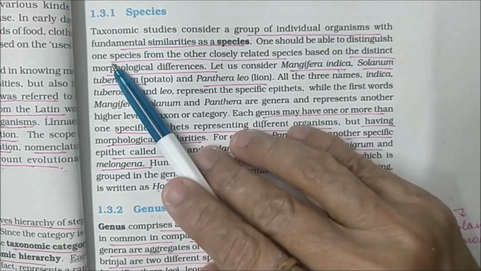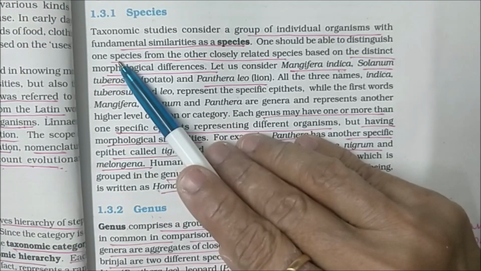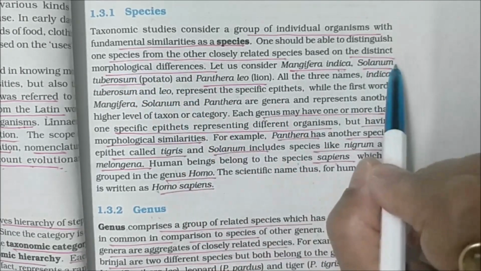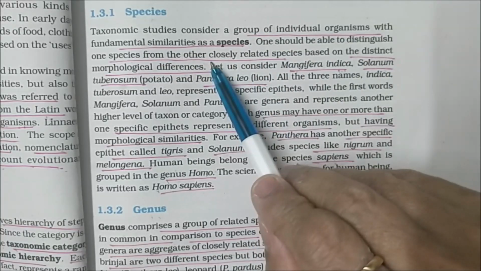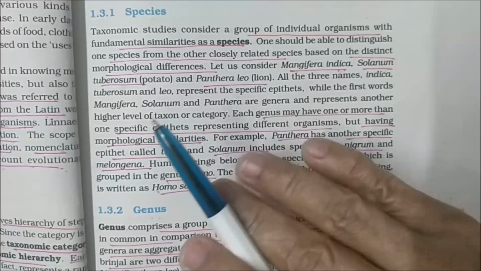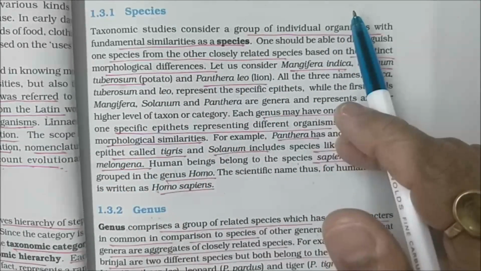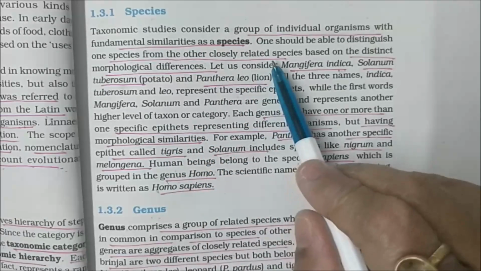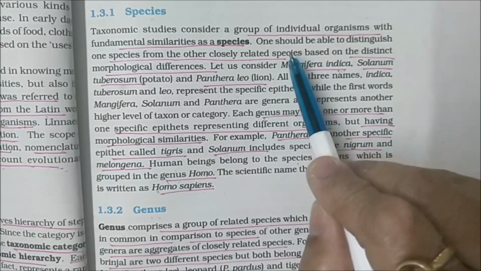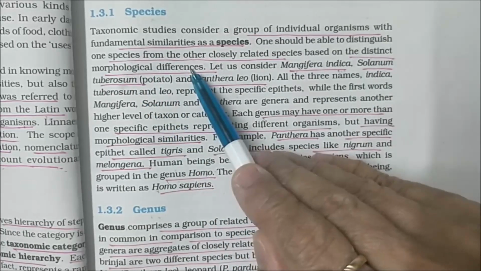Now, you should know that one species is distinguished from other closely related species. Suppose there are two species, species A and species B. They both are closely related. How can you distinguish the two? They can be distinguished based on morphological differences.